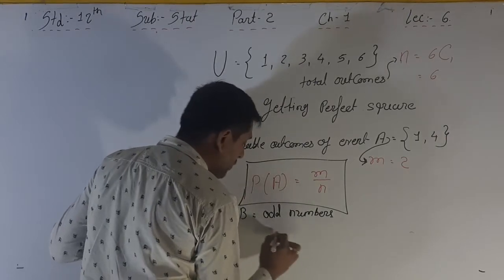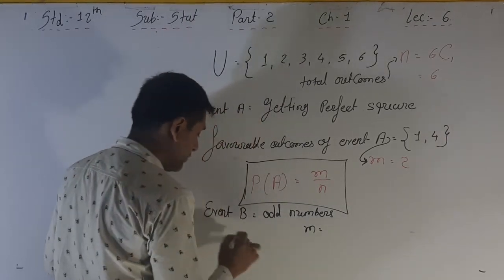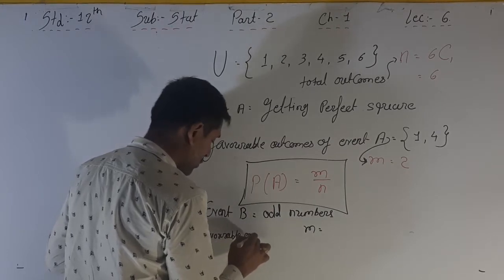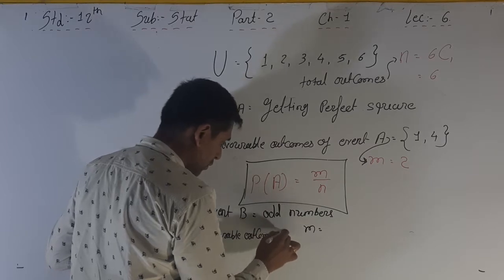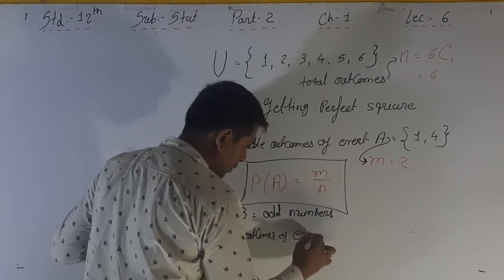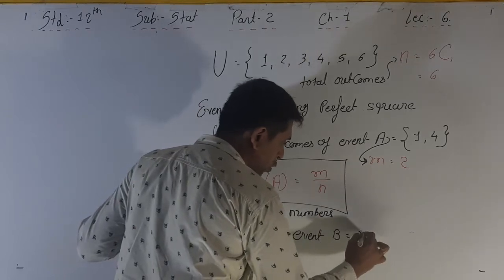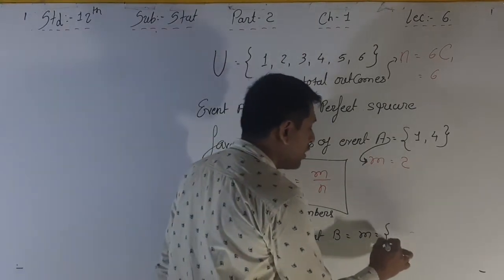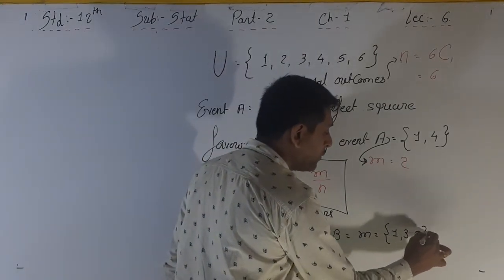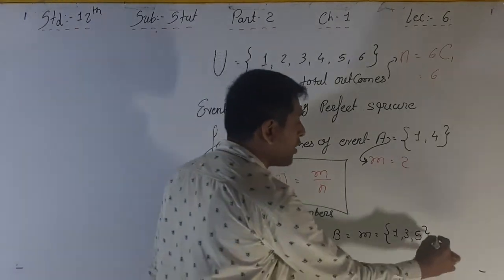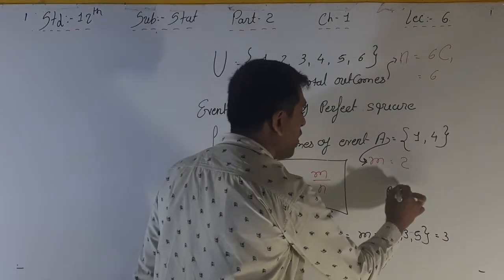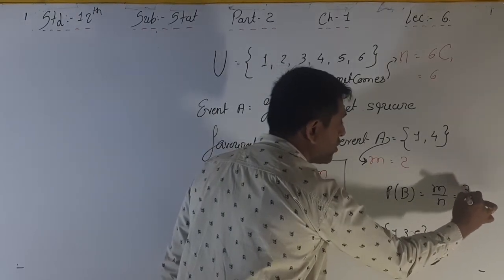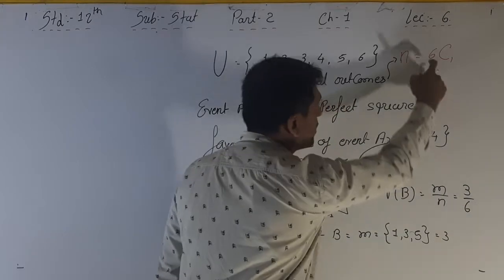The favorable outcomes of event B are m. Odd numbers are 1, 3, 5, right? So m is equal to 3. So what is P of B? P of B is again m upon n, where m is 3 and n is 6.